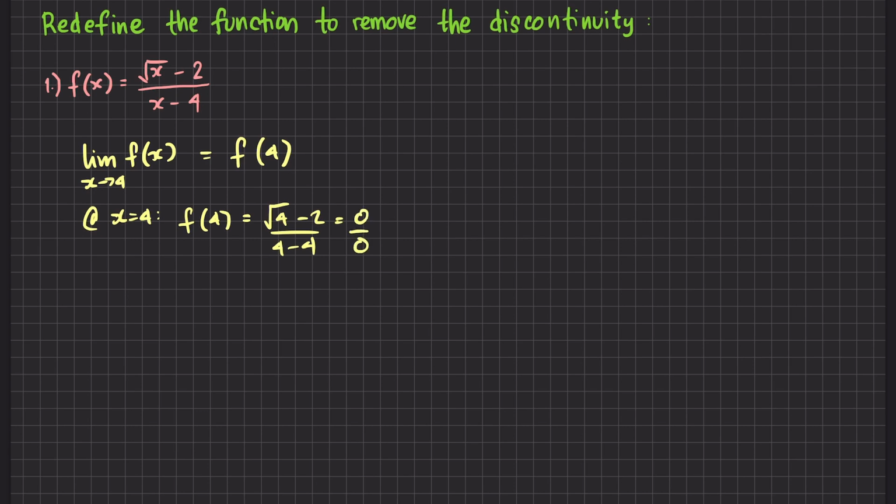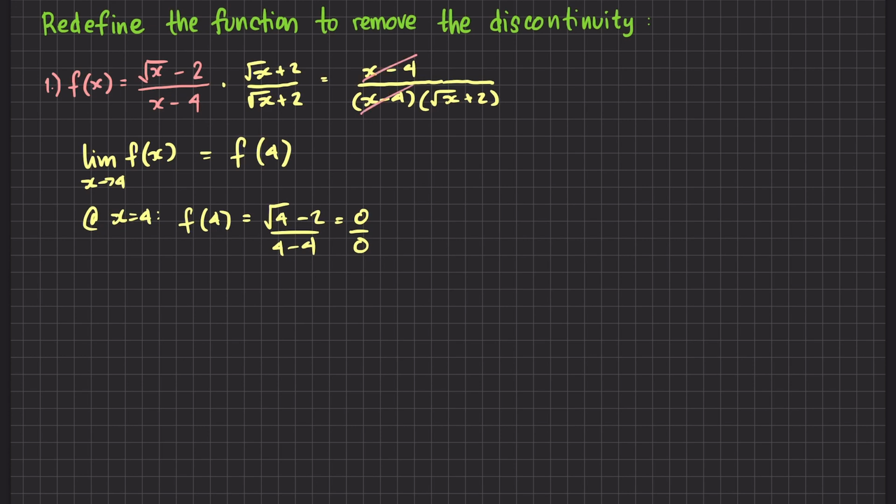So, in terms of limits, this tells us that there is still something we can do to find the true limit of the function. In our class discussion, what I did was factor x minus 4 as square root of x minus 2 times square root of x plus 2. But if we don't see that, and we see a square root, another approach we could take is to multiply by the conjugate. So, I will multiply this by square root of x plus 2 all over square root of x plus 2. This will give me a numerator of x minus 4, and our denominator would be the original x minus 4 times square root of x plus 2.